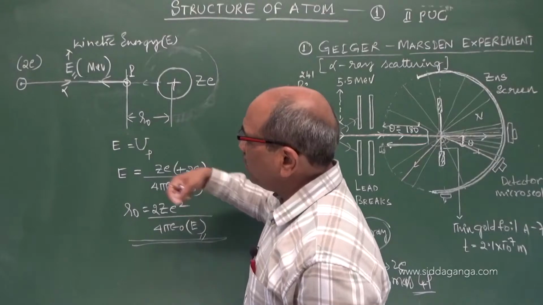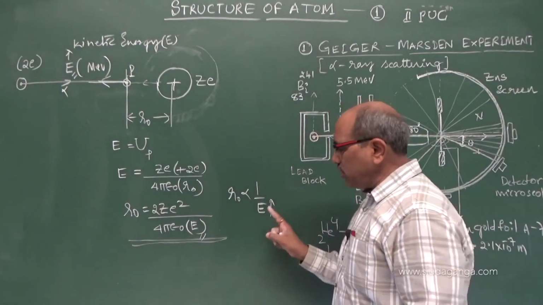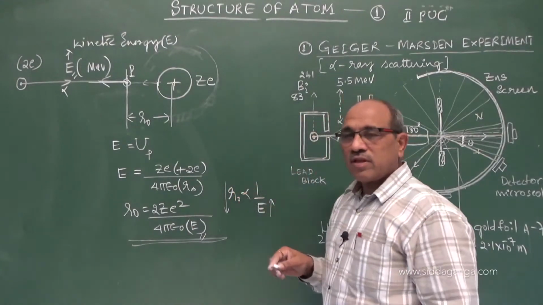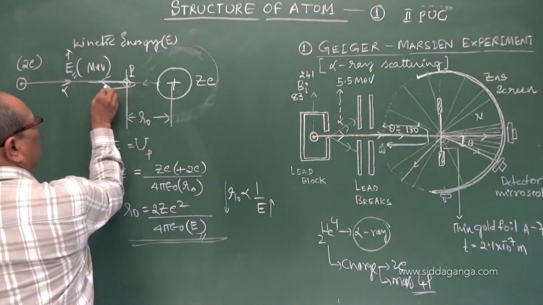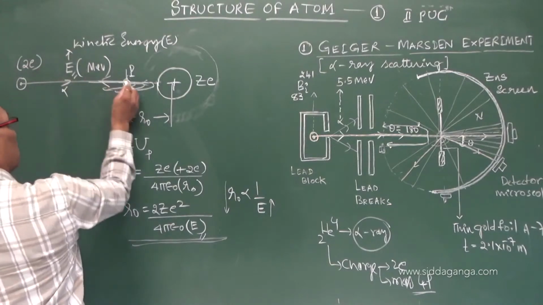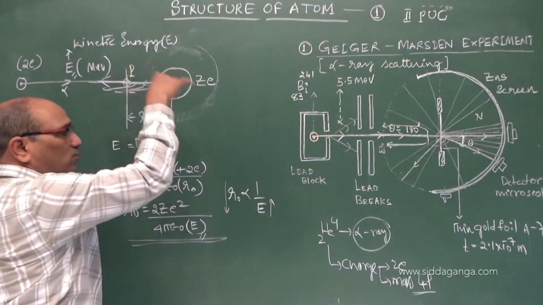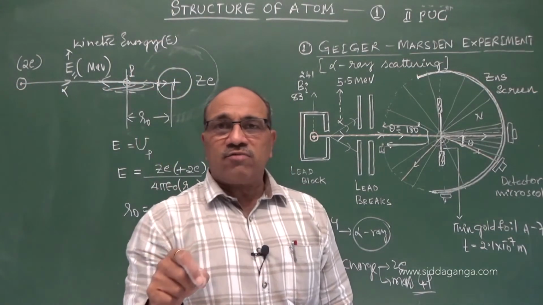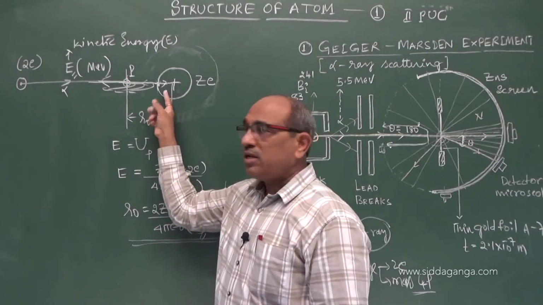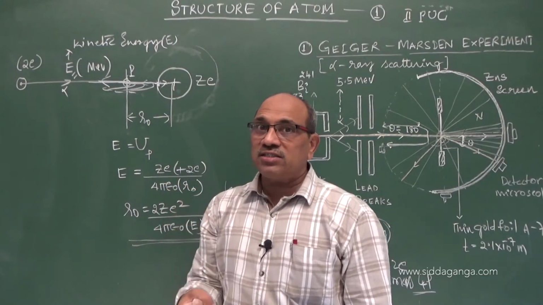What happens if you go on increasing the energy of the alpha particle? As you increase the energy, R0 goes on decreasing. It is coming closer and closer. If you increase further, it comes still closer, and it cannot return at all. It will get absorbed by the nucleus, where the electrostatic force of repulsion becomes negligible and the strong nuclear force becomes dominant and absorbs that alpha particle. That happens when it reaches the size of the nucleus.